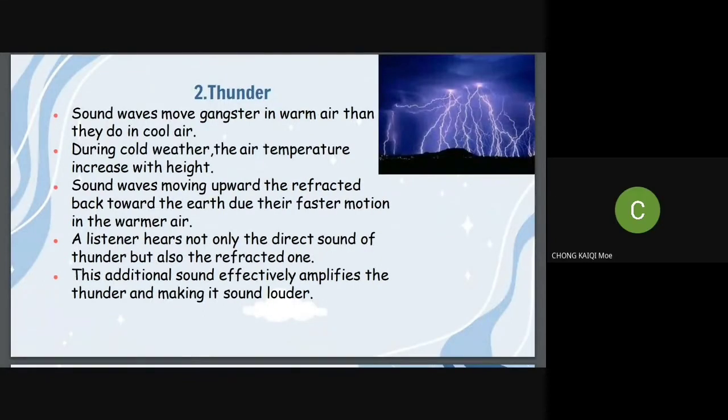And the next one is thunder. Sound waves move faster in warm air than they do in cool air. During cold weather, the air temperature increases with height. Sound waves moving outward are refracted back toward the earth due to their faster motion in the warmer air. A listener hears not only the direct sound of thunder but also the refracted one. This additional sound effectively amplifies the thunder, making it sound louder.